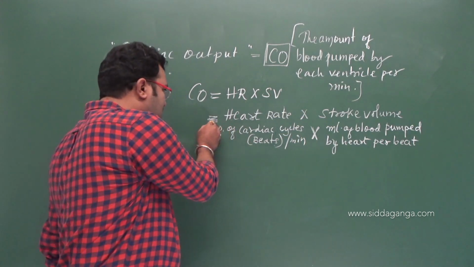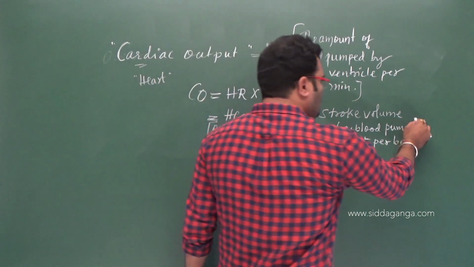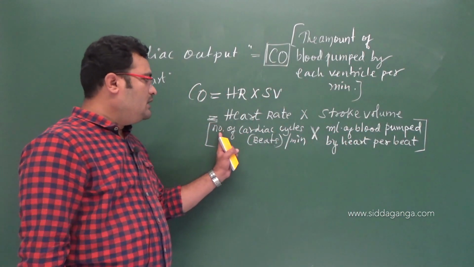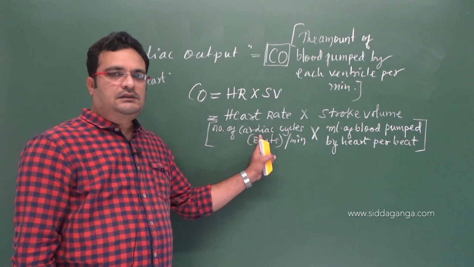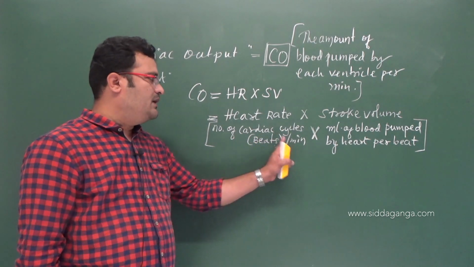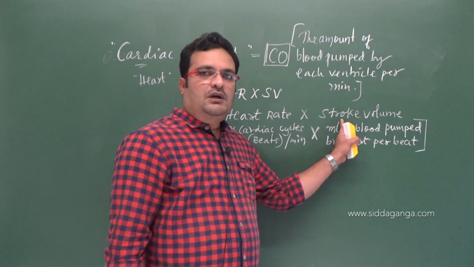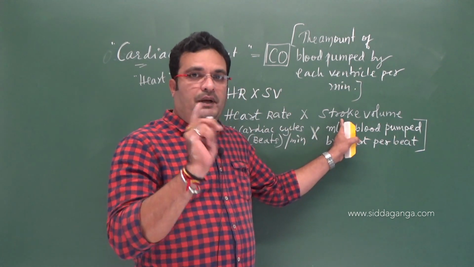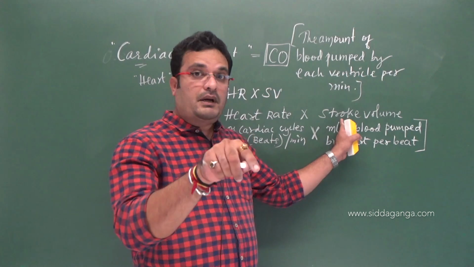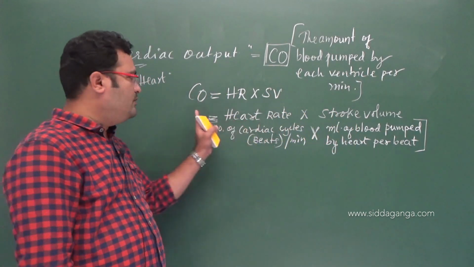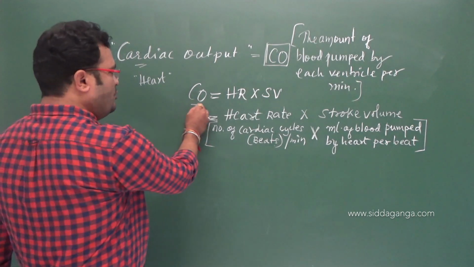You please consider these two different explanations, right? See, the number of cardiac cycles or number of beats per minute constitutes heart rate, and stroke volume is the amount of blood pumped by the heart per beat. To get it per minute, it is multiplied, that is HR into stroke volume, and you will get cardiac output, right?